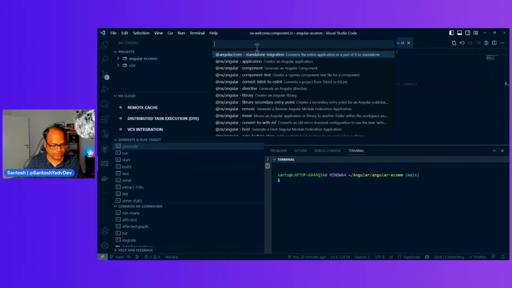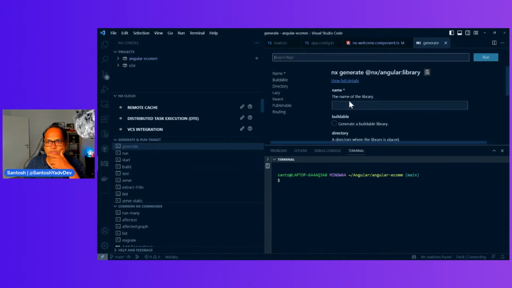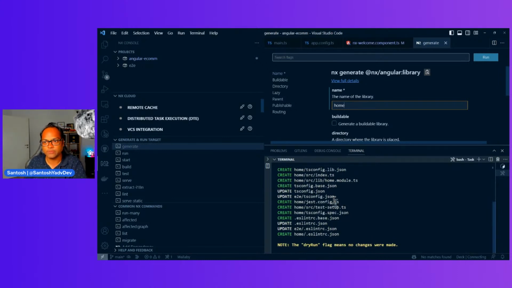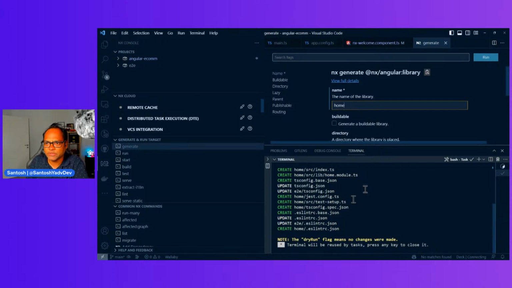Generate a library, and let's name it home. Generally, once you use Nx Console, it also shows what this command will do. That's why I always prefer using Nx Console, because I don't have to remember the commands, and I don't have to check later on what files were created.